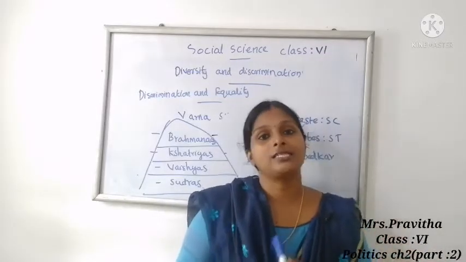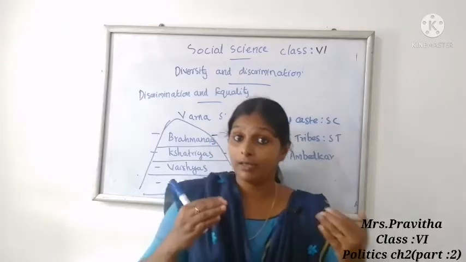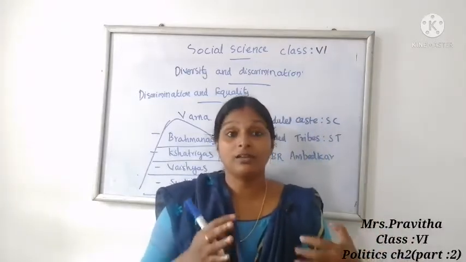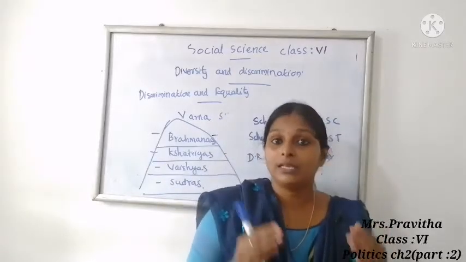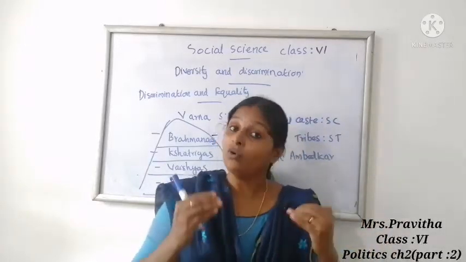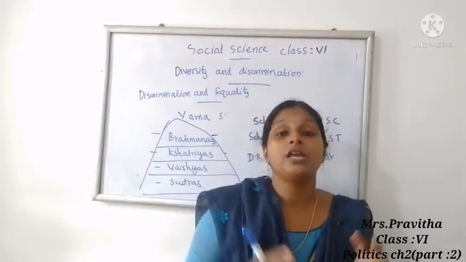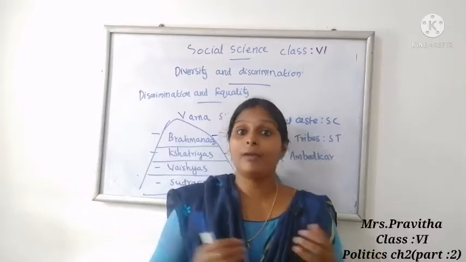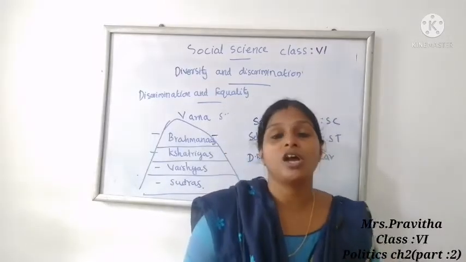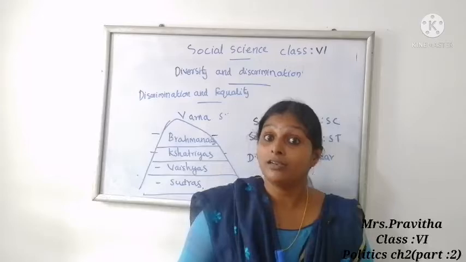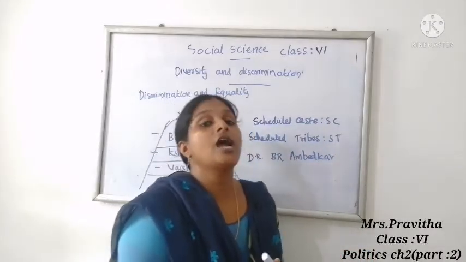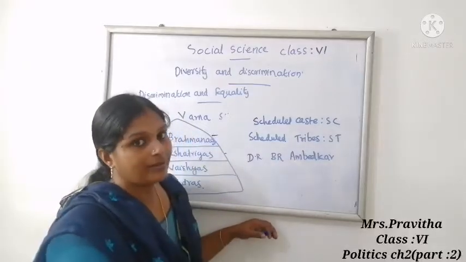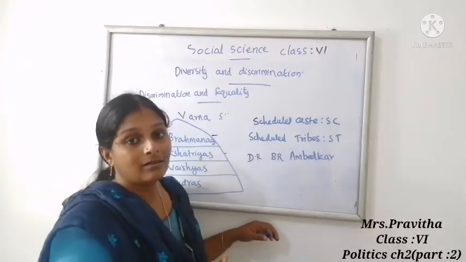In childhood itself he took a pledge that when he became a young man he would abolish this system of untouchability, and fight against whatever discrimination his own caste faced. And when he became a young man, he fought against untouchability, and under Article 17 of the Constitution, untouchability was banned by law.